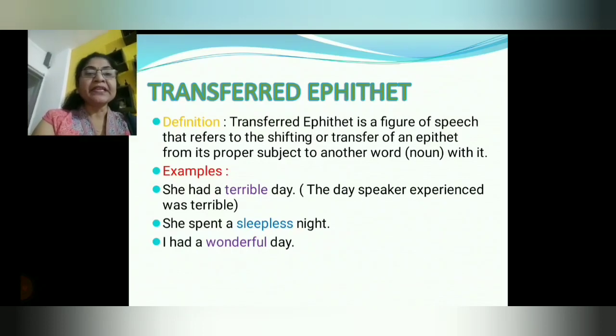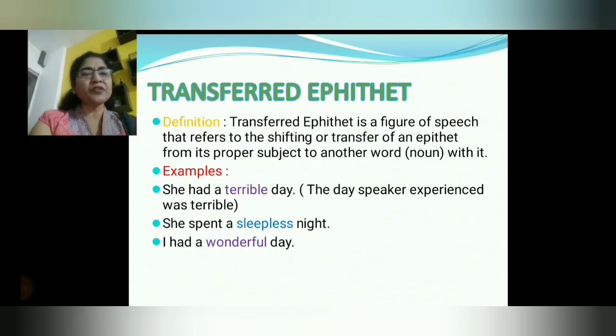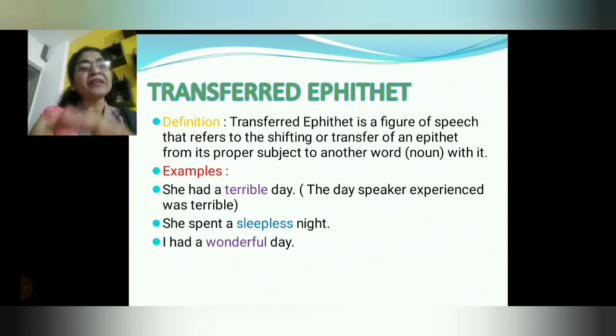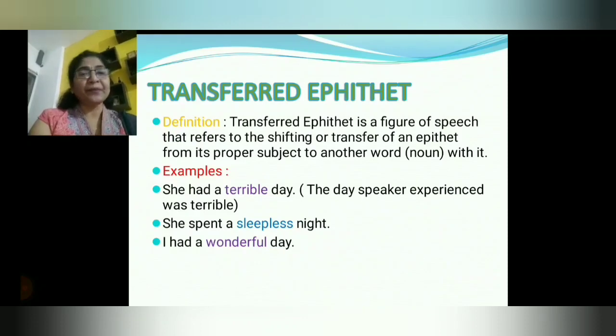That means she is the speaker, right? So the speaker has experienced a very terrible day. So this adjective, this epithet, is transferred from her, from she, to the noun. Now in simple words, if we get an adjective in the sentence which is transferred from subject to noun, understand that it is an epithet.